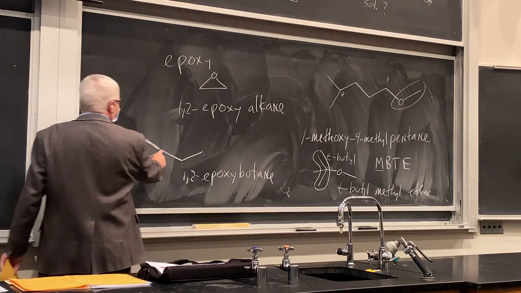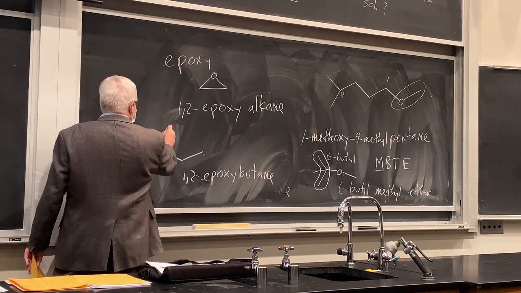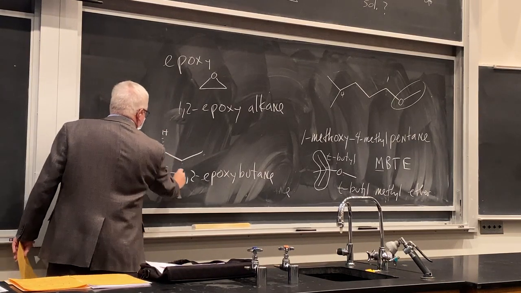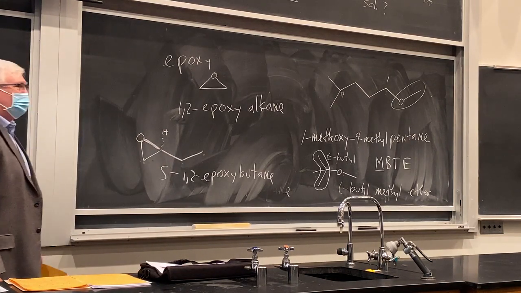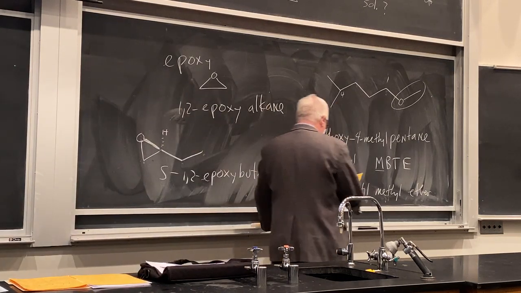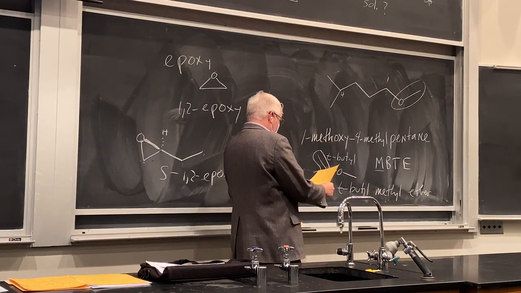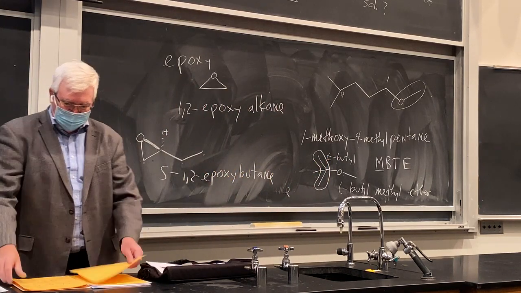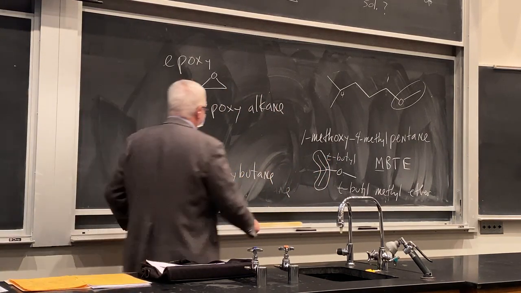No, there's a stereocenter right here, right? Hydrogen's in the back, 1, 2, I think that's S, yes, S, 1,2-epoxy butane. Yeah, that's probably enough. I think you get the whole story there. You can easily do some of the other ones there. All right, let's look at the properties.